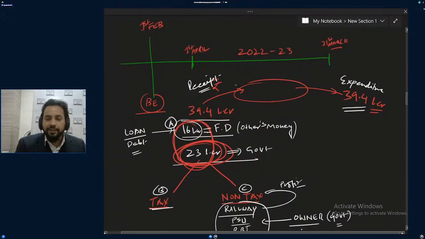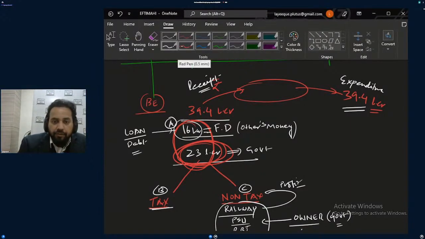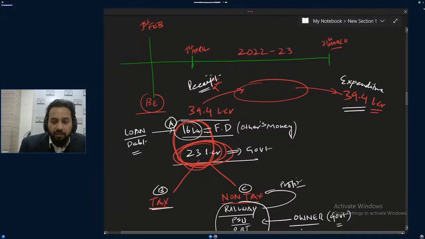Another money which is not counted here. This much is debt, no doubt. But there is other money also which government was taking from the market, and that is not part of the budget. Some 82 lakh crore. How much? Some 82 lakh crore government is taking from the market.